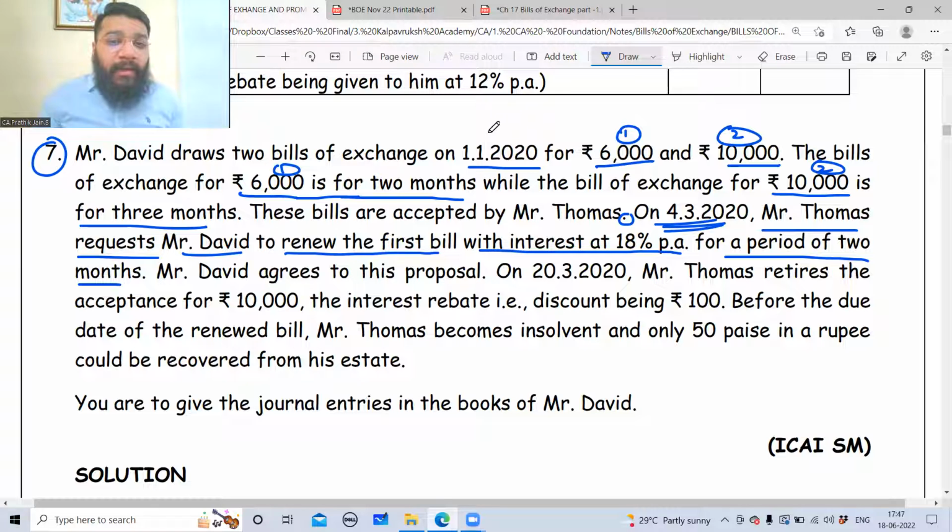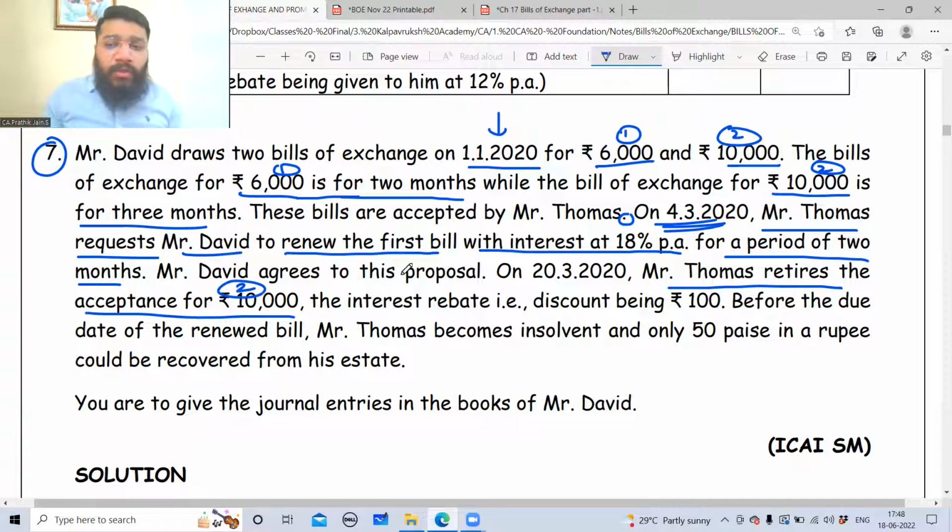The bills were accepted on 1/1/2020. After that, on 4/3, Thomas said that he will not be in a position to pay the bill, so kindly renew the bill. And for the extra period of 2 months he is asking, he is willing to pay 18% interest per annum. So David agrees to this proposal. On 23/2020, Mr. Thomas retires the acceptance of 10,000.